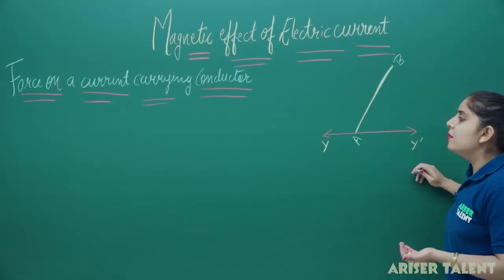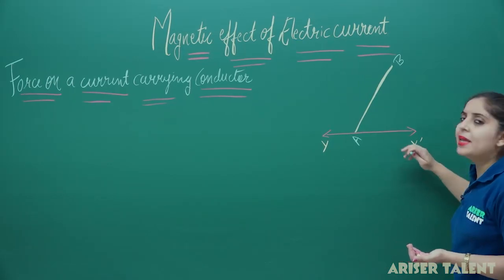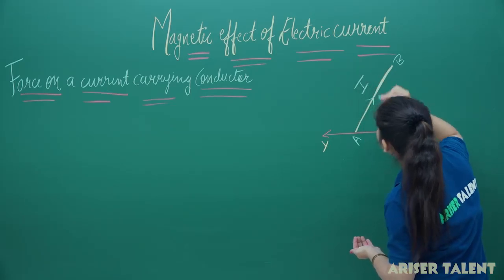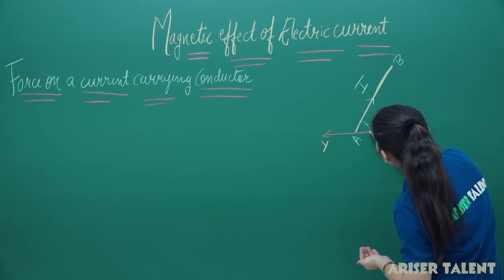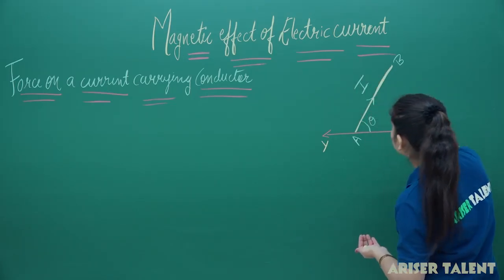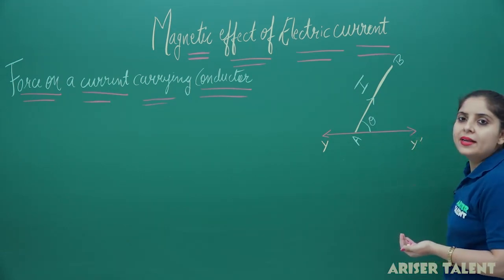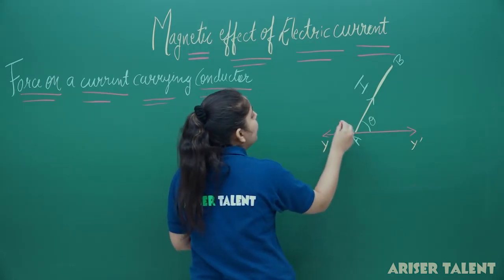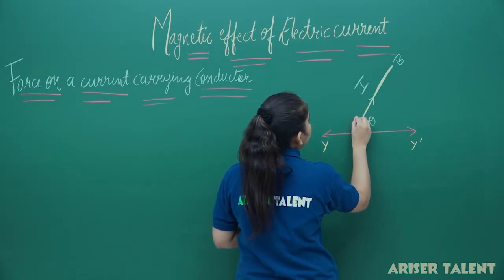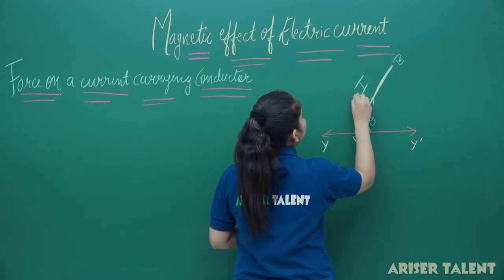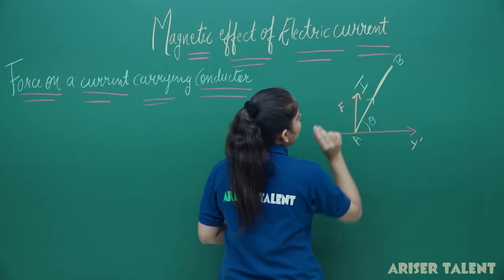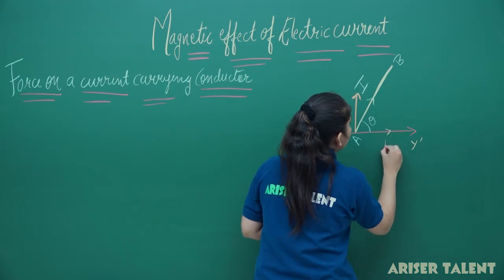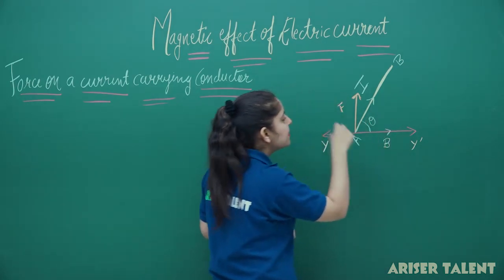Whenever this current carrying conductor is placed in a field, suppose a current I is flowing in this conductor and it is making an angle theta with the field. This is how it actually works. Then the force can be labeled in the diagram like this. This is our force, and this gives the direction. We will discuss this now.